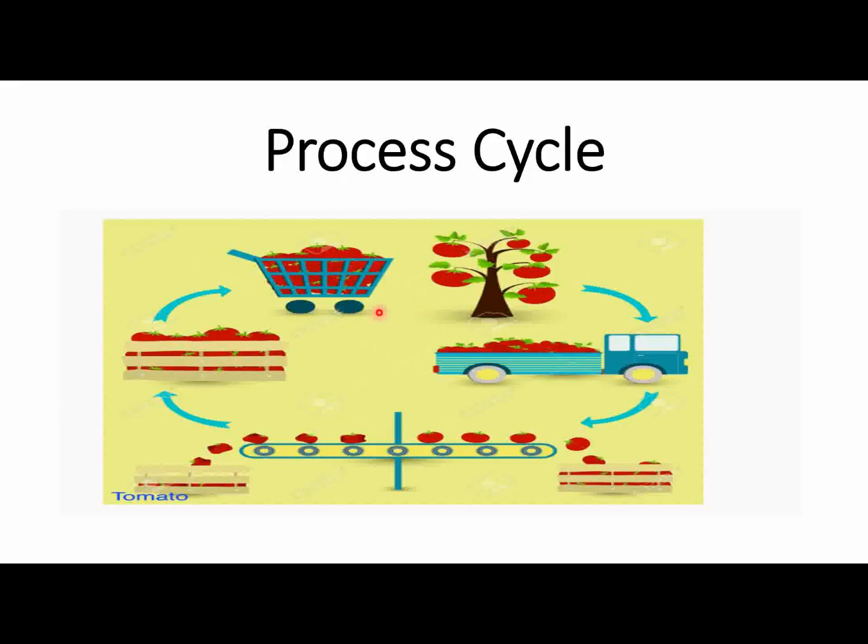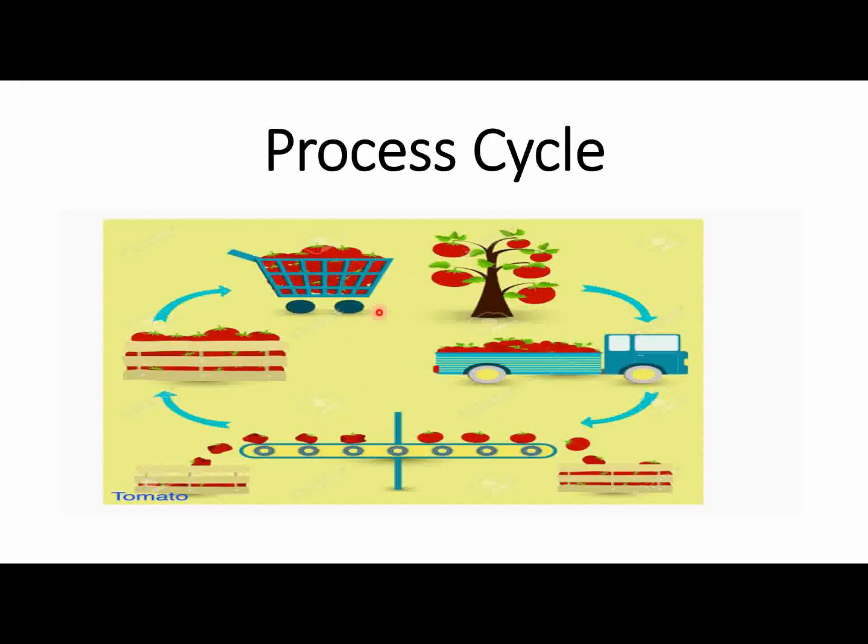So here it is tomato. The process cycle provides information related to the tomatoes. The primary features highlighted in the image are tomato tree, transportation, filtering and packaging. The first step is growing of tomatoes. The second step is the transport of the tomatoes by truck. The third step is separating the bad tomatoes and the good tomatoes, and the last step is filling the cart for the consumer, and overall the image provides information about the tomato processing. So this is all about the image.